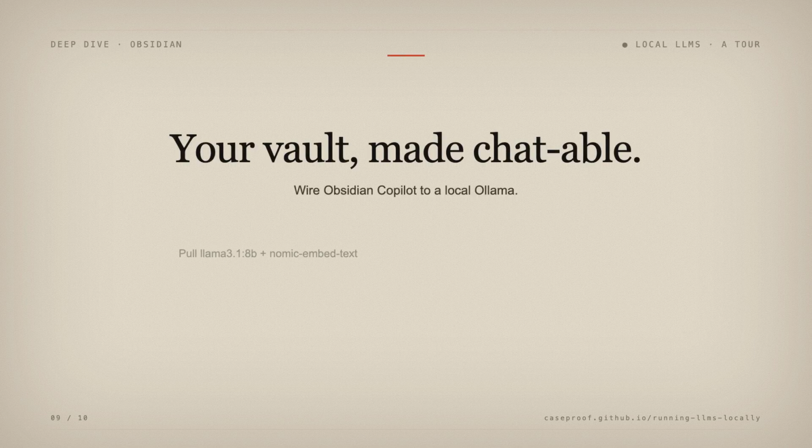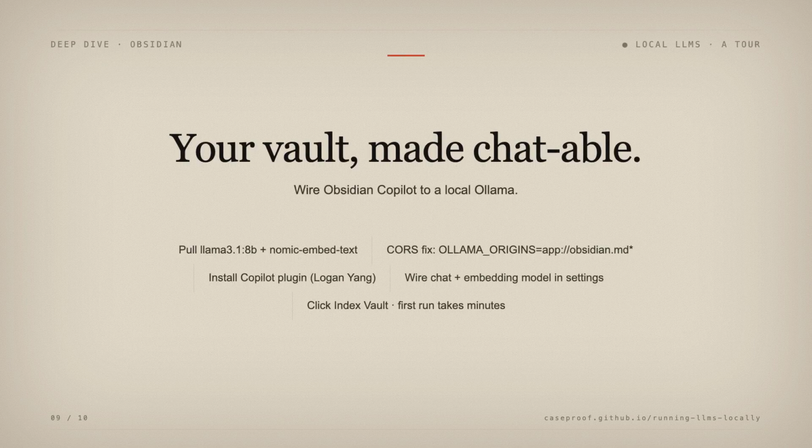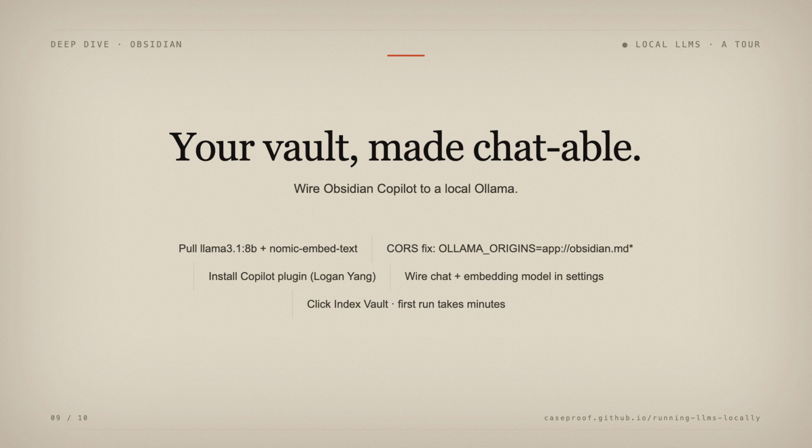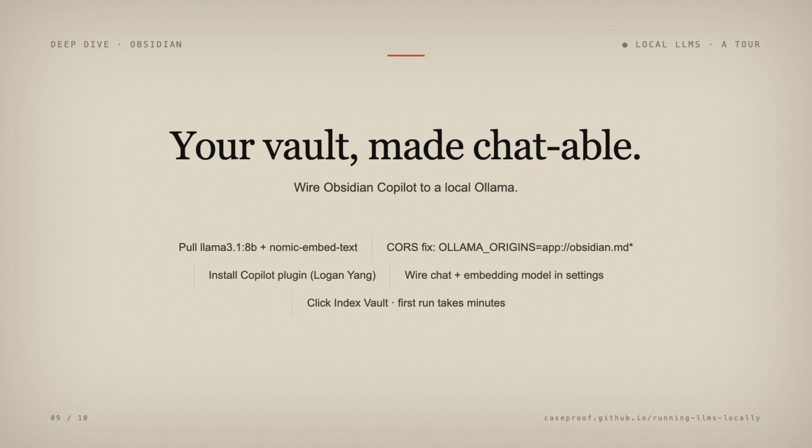Picture 4 small machines on a single desk, each one polite and particular, each one essential. The first is Obsidian, which already knows everything you know. The second is the Copilot plugin, a chat sidebar that folds neatly into your notes. The third is Ollama, a quiet daemon humming in the background of your operating system. And the fourth is a pair of models, one for chatting, one for embedding your pages into retrievable little parcels. Put all 4 on the desk, and your vault begins to speak.